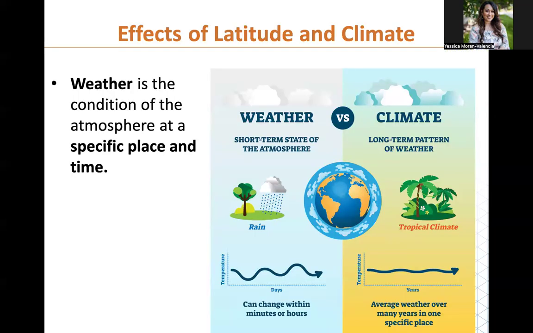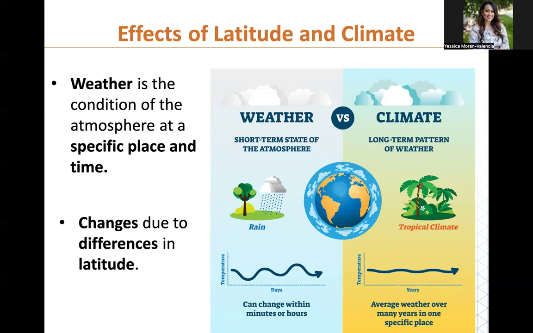So first we have to talk about what weather is and how weather and climate are different. Weather is the condition of the atmosphere at a specific place and time. Usually we look at weather on a daily basis, and we know that weather can change within minutes or hours. It's very erratic and unpredictable. Well, it is predictable because we can predict it, but it can change at any time. Whereas climate is more of a long-term pattern. If you took an average of all the weather patterns in an area, that's what the climate would be. And these two things change depending on what the latitude is.